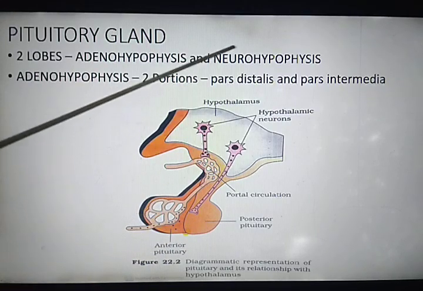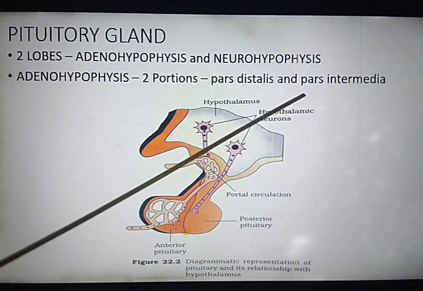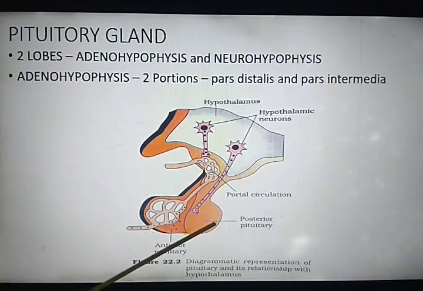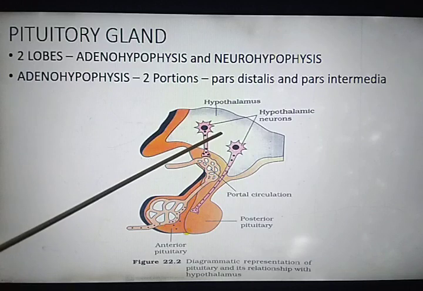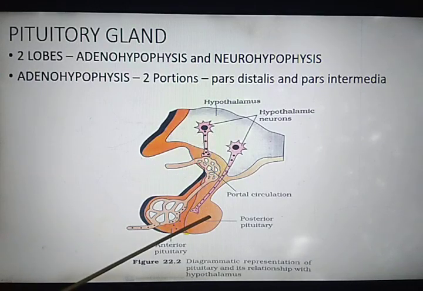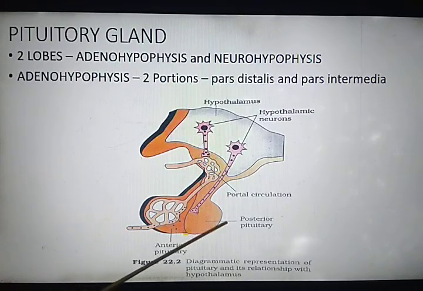Anterior and intermediate pituitary synthesize and release hormones, whereas the posterior pituitary only releases hormones synthesized in the hypothalamus. So it releases 2 hormones. So a total of 9 hormones are released by the pituitary gland. Let's discuss them in detail.